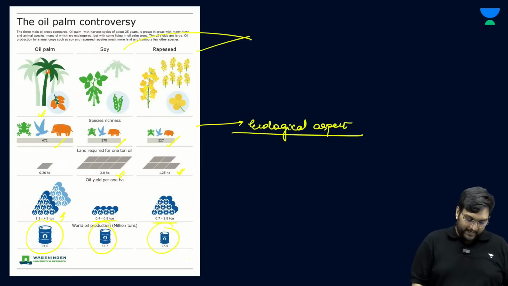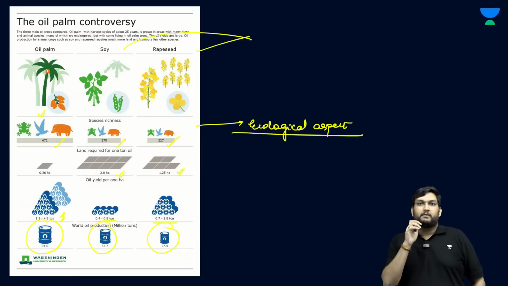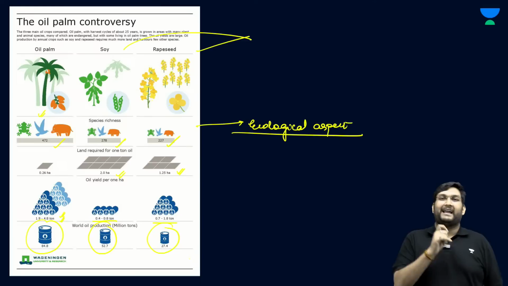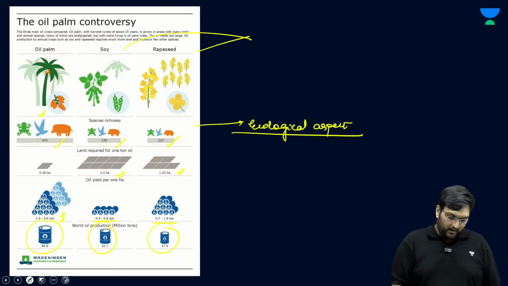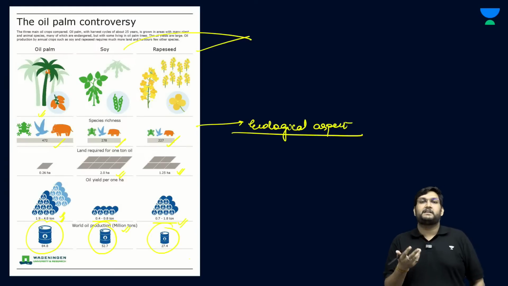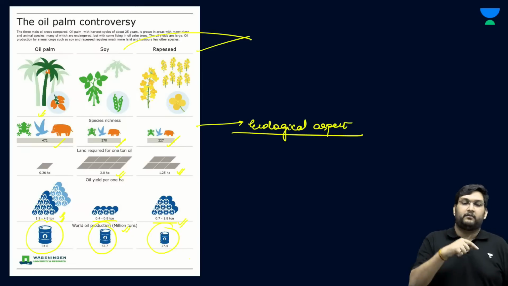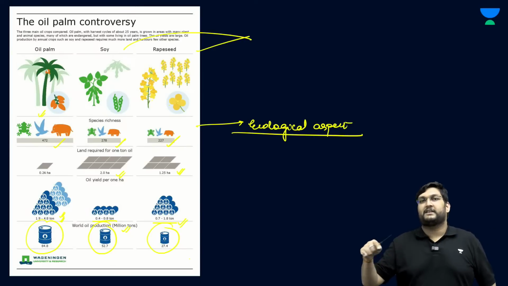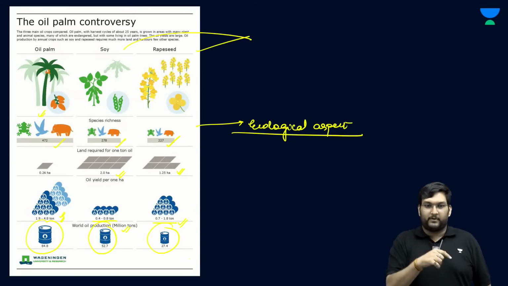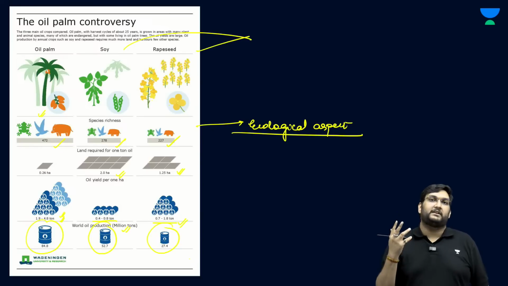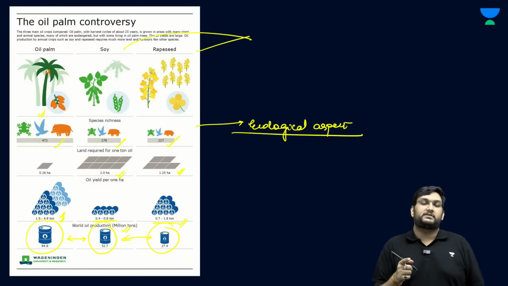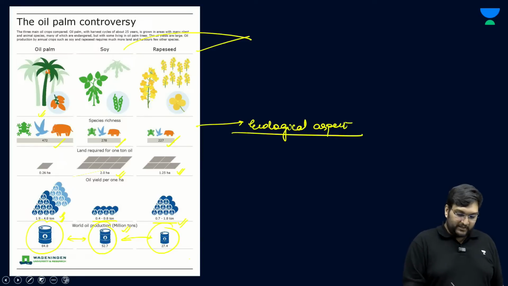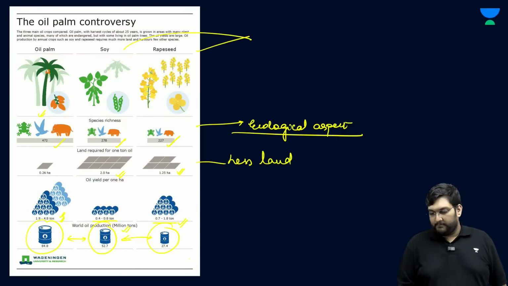So, for example, for producing 84.8 million tons of palm oil, I need a smaller space and the yield is higher. On the other hand, for soy and rapeseed, I would have to put in more land for 52.7 million tons of soy oil, or rapeseed oil only 27 tons. That is why there is a difference. There is a major differentiation between these three when it comes to production. Palm oil is using less land and is giving us higher yield.